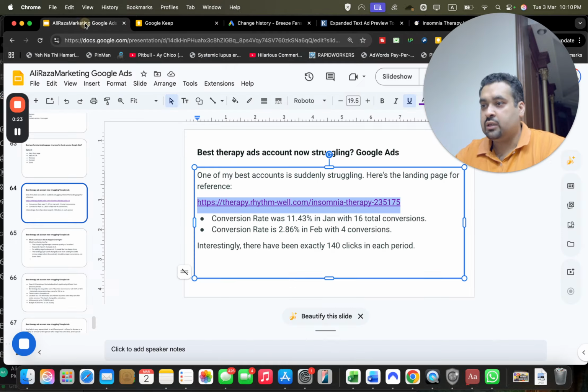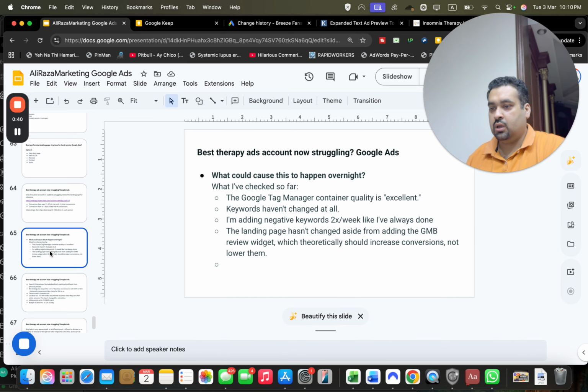Okay, while it gets loaded, let's come back to the question. Conversion rate was 11.43% in January with 16 total conversions. Conversion rate is 2.86% in February with 4 conversions. Interestingly, there have been exactly 140 clicks in each period. Okay. What could cause this to happen overnight?